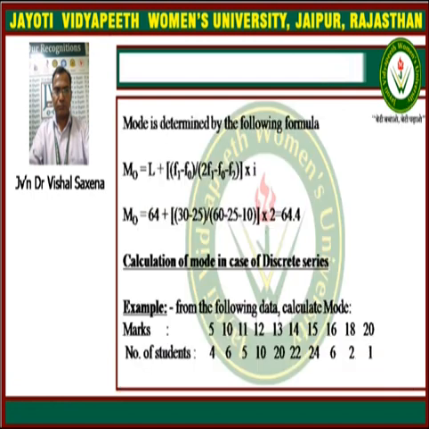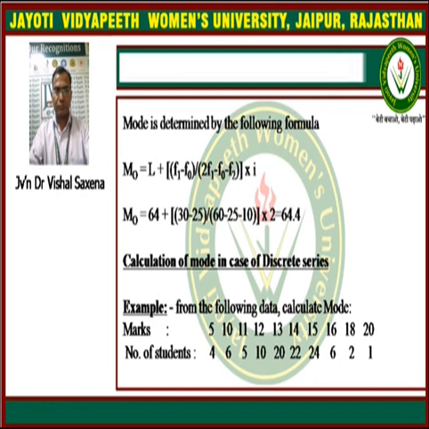So 2 is the width of the class interval, 64 is the lower limit, f1 is 30, f0 is 25, and f2 is 10. Put the values in this formula and calculate. Then the value of the mod comes to 64.6.